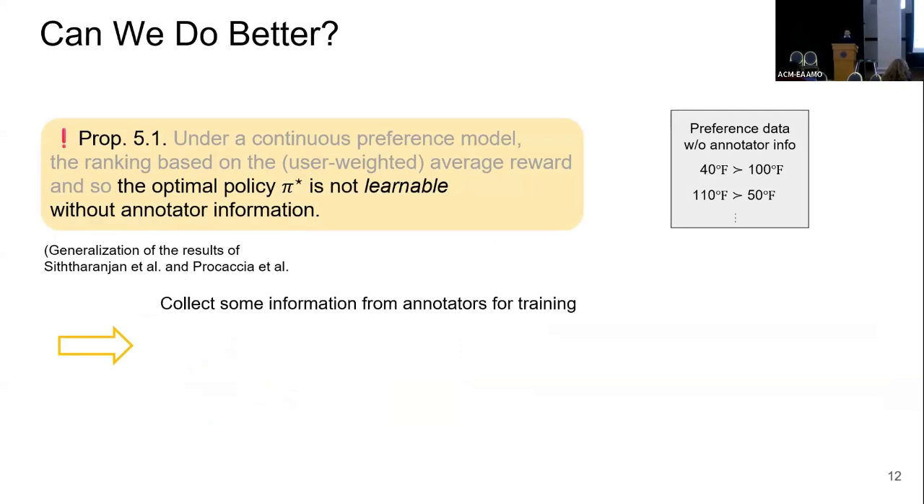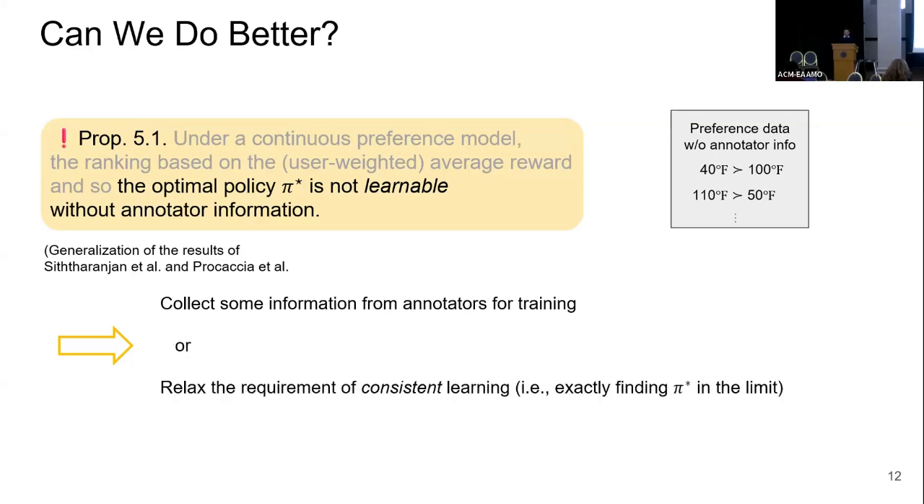What are the solutions to get around this? One way is to collect some information from annotators during training, maybe like their demographics, for example, so we know who has labeled this data. And the other one might be to relax the objective that we have, because we're trying to consistently learn the optimal policy. And what does that mean? That means that if you give me infinite data and a perfect optimizer, I would like to recover the optimal policy in that limit. That's a very minimal thing to ask, but it turns out that this is too much actually to ask, this sort of consistent learning.